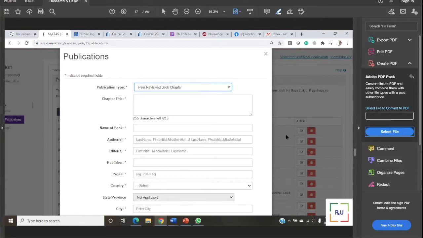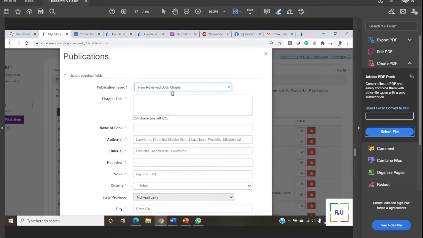The importance is that the program director should know you worked on something. That's it. It's not important here. It's not worth fighting over why it is a peer review book chapter compared to a peer review online publication. Both are the same. If you have written very well, even if it's non peer review, people will read and praise it, saying okay, that is great.